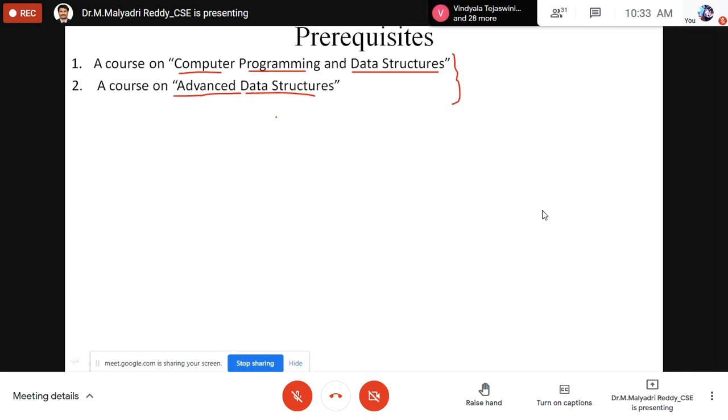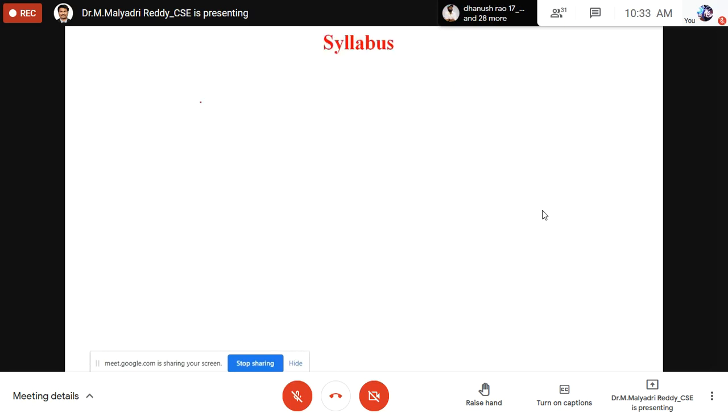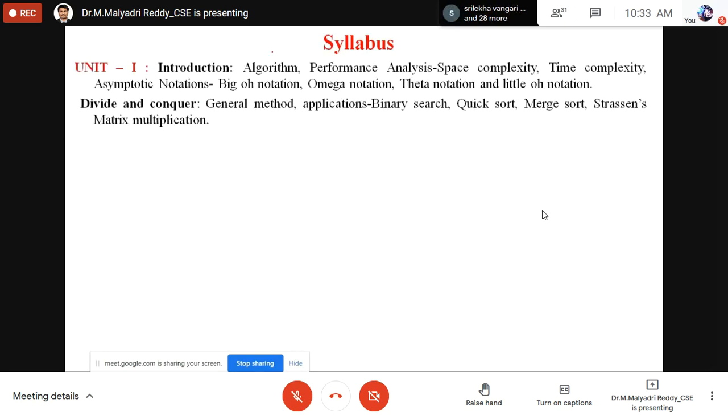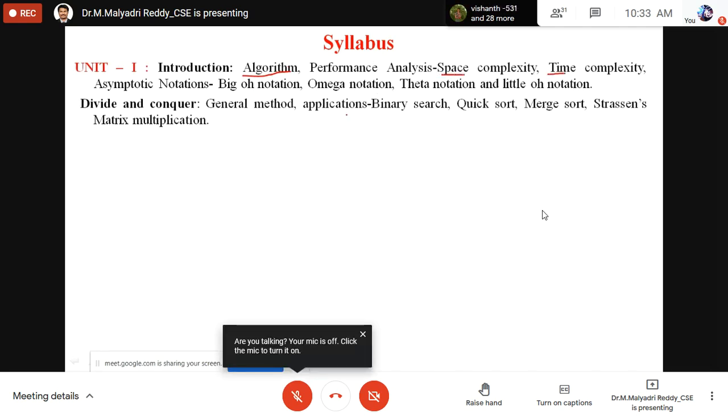Why? Because for computer students, this subject is very important. Your first unit syllabus consists of what is the algorithm, and its performance, space, time, and asymptotic notations.